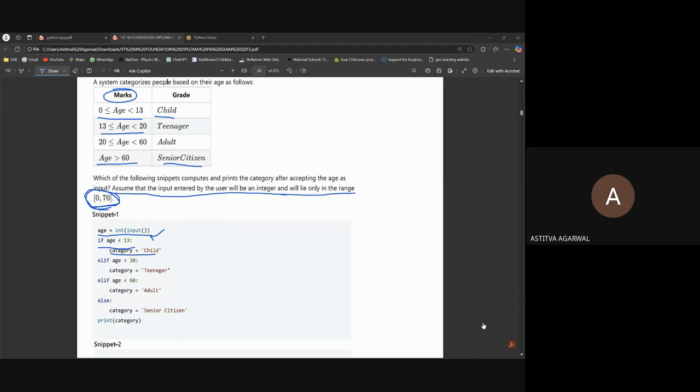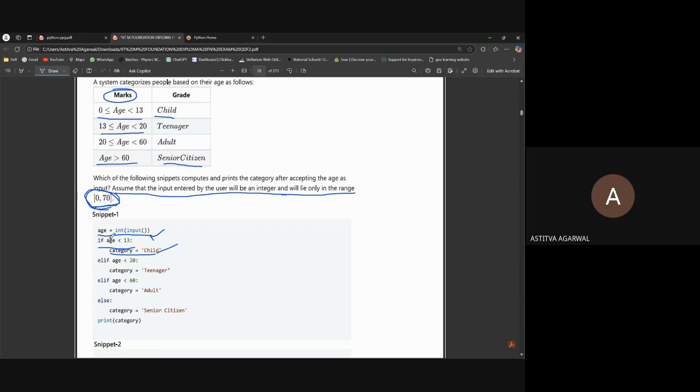Okay. If age is smaller than 13, category is child. Yeah, because if age is smaller than 13, category is child. This is absolutely correct. No error till this line.